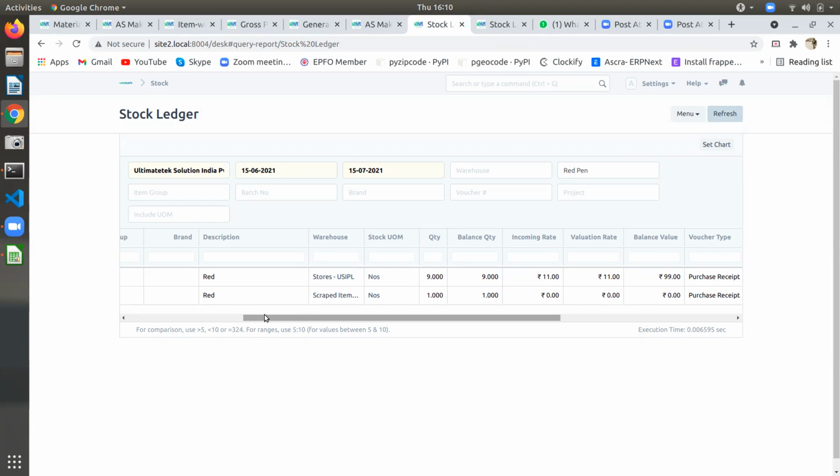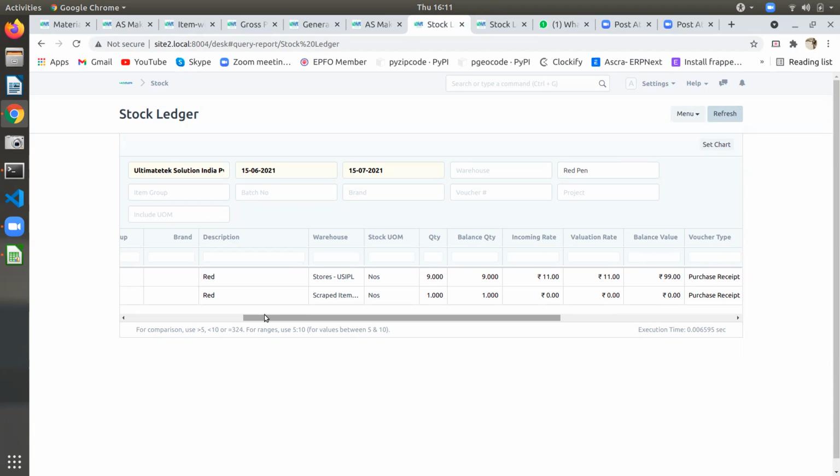But I want to put the cost of this waste material on that 9 quantity, so that I come to know that my profit margin is less. Because if I consider it at 11 rupees, 8 plus 3, that means I have invested for 10 quantity, but I am receiving 9. That means my profit margin will be less here. So whatever the scrap quantity is, I want to put that price on the 9 quantity. Is there any facility like that?